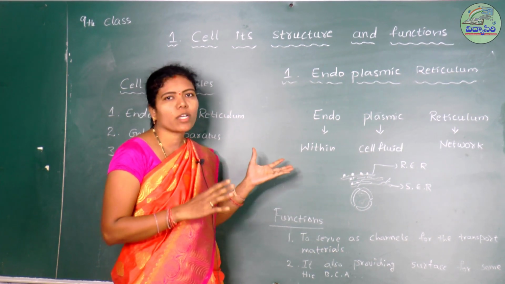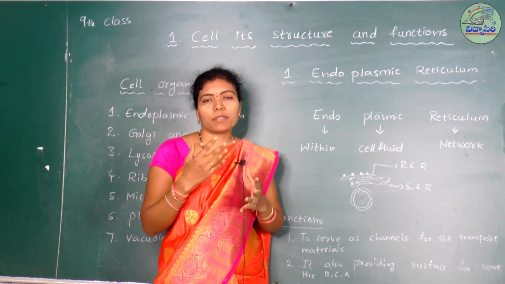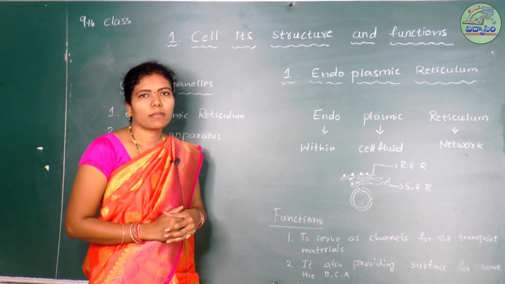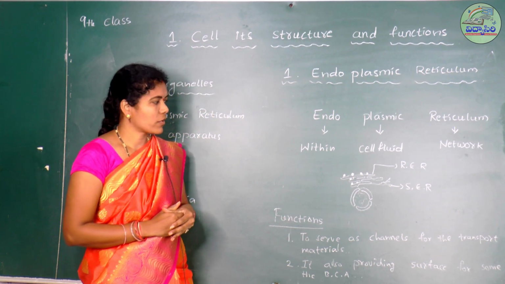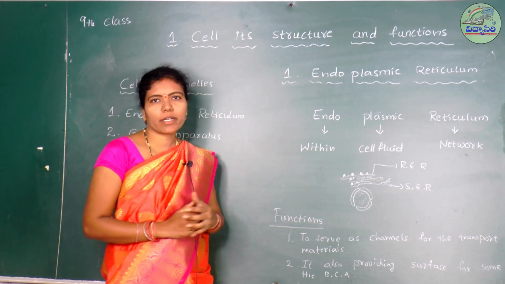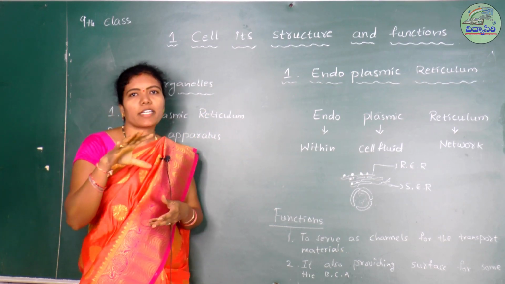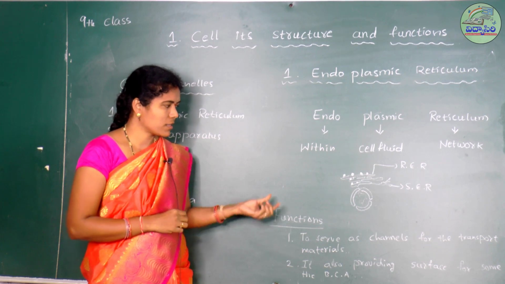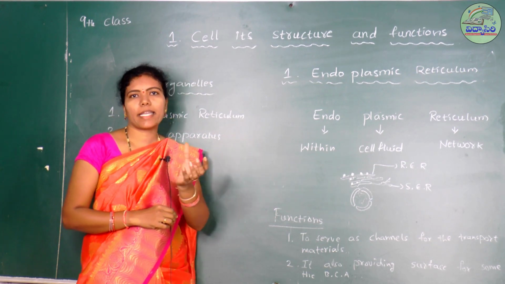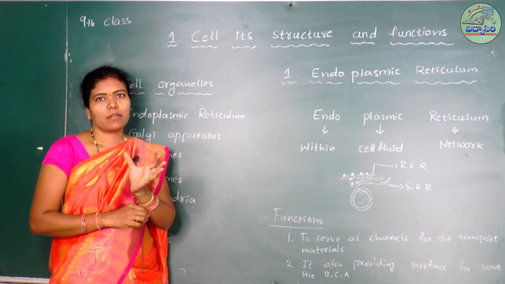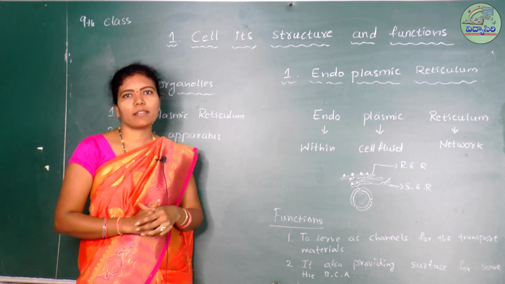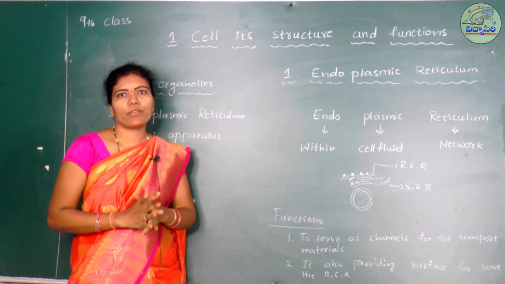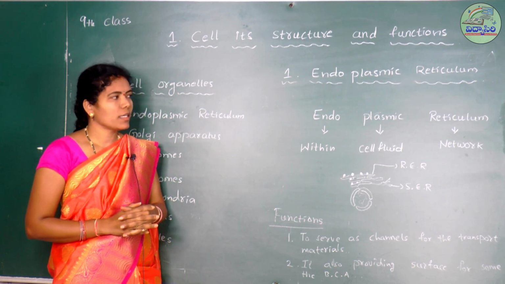When the cell was observed in the electron microscope, they observed a membranous network. The network creates passages for the transportation of materials within the cell fluid. That is called the ER.